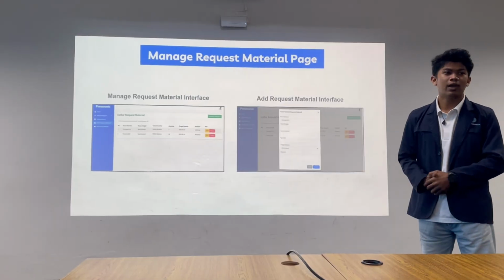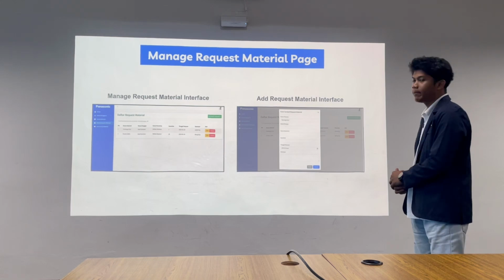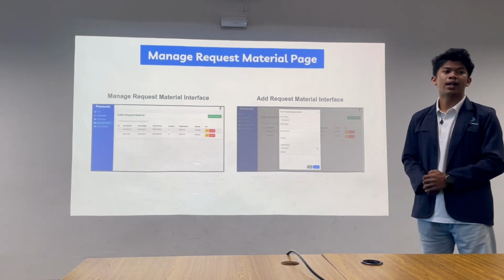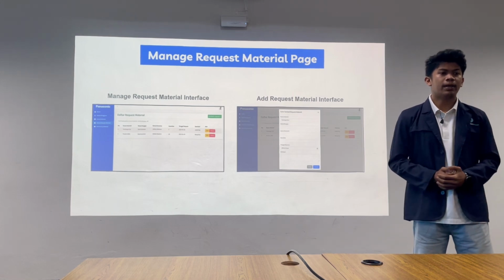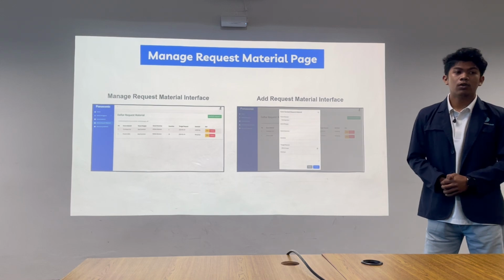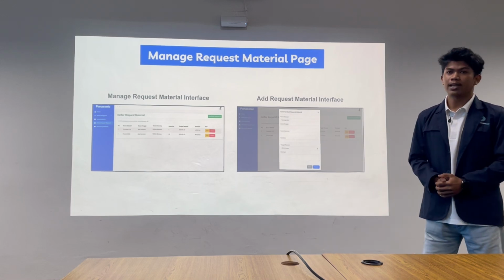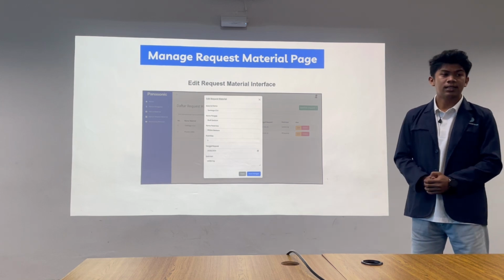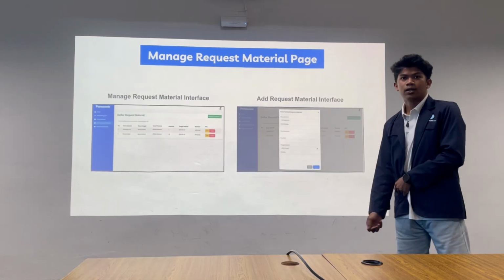Okay, thank you, Hikmah. I will explain the manage request material page. In the manage request material page, you can add and edit material data, and if you click the add material button, you will be directed to the add request material page. Okay, and you can fill in the form on this page. Okay, next.